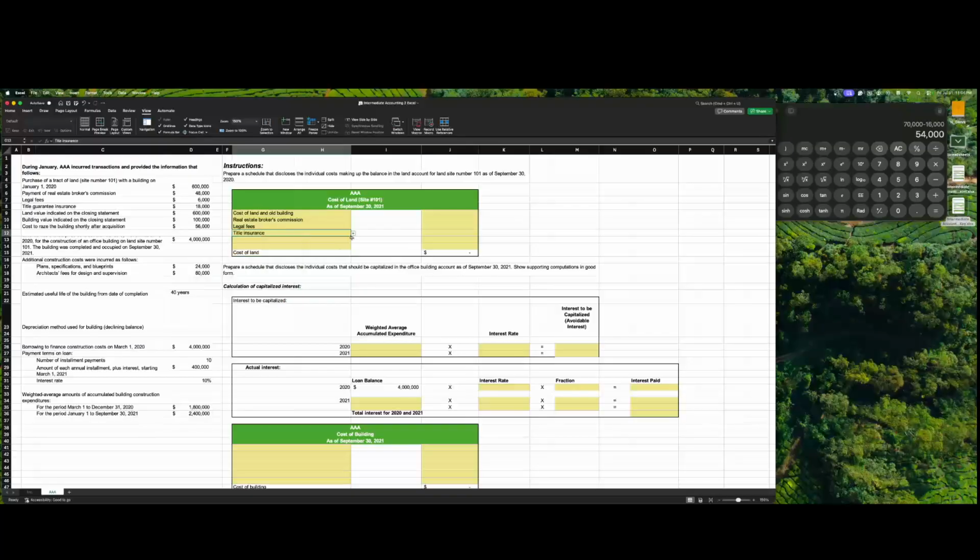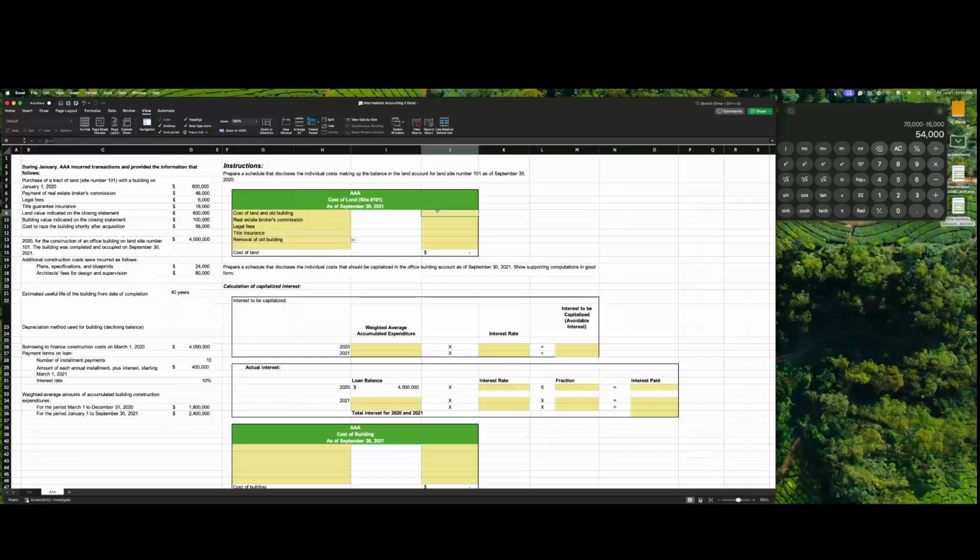Title insurance. And, of course, the removal of the old building. You can see the building was razed. The cost to raze that building after the acquisition. So you have the cost of the land.